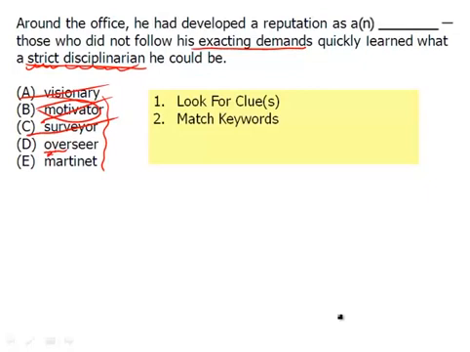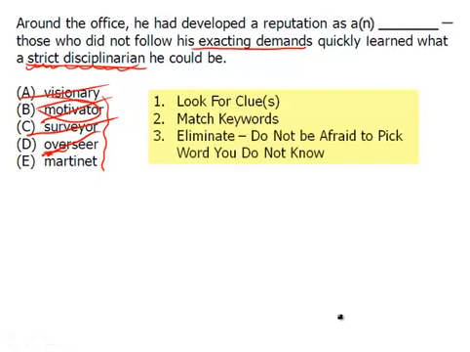But wait a second, I can't just eliminate it because look at E. What's that word? Martinet? What does that mean? So it must be overseer. But as you should remember, it must be by definition. And we've already eliminated overseer because by definition it does not mean a strict disciplinarian. So when you eliminate, do not be afraid to pick the word you don't know. Martinet is the correct answer. And therefore we know what it means. A martinet is a strict disciplinarian.